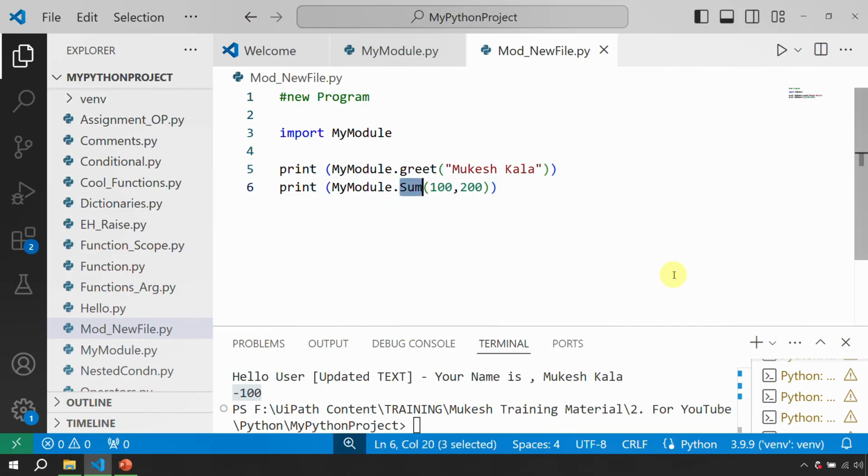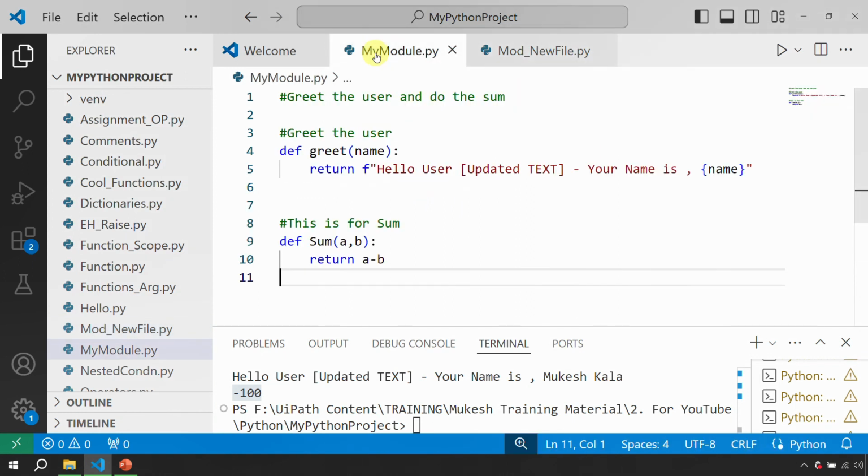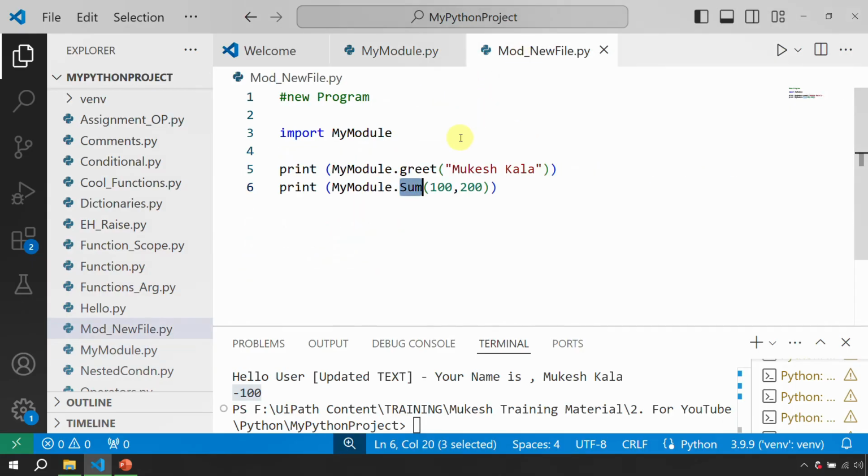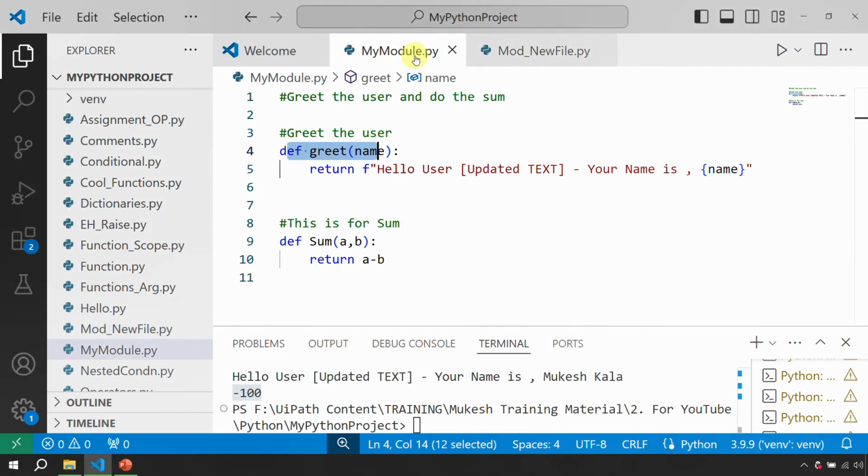So that's how you actually use modules: by creating a .py file and defining the functions, and then to utilize them, this is important, you have to import the modules. Okay, so that's how easy it is to utilize and make modules. I hope you understood that.